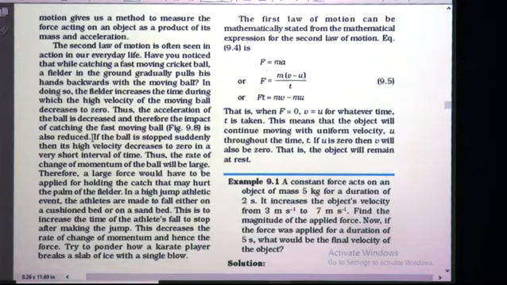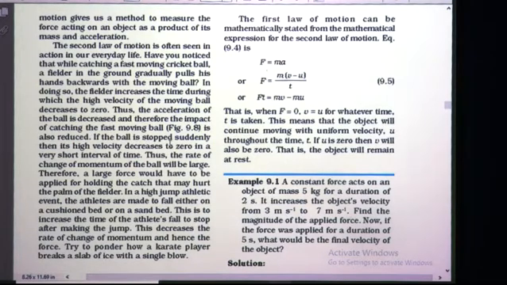Why? Because acceleration a is equal to v minus u upon t. If the time increases, then obviously the a value decreases, which means acceleration decreases, and the fielder doesn't get hurt. The impact of catching that fast moving ball is reduced.